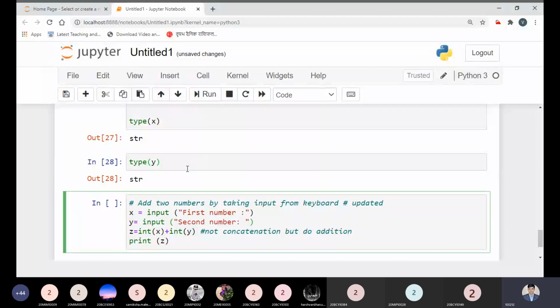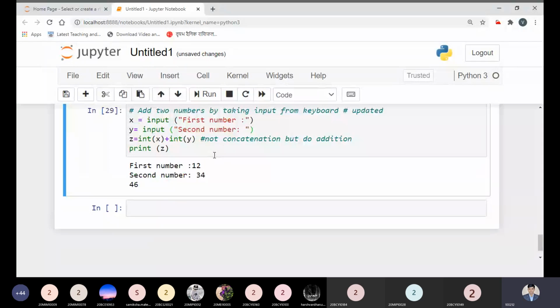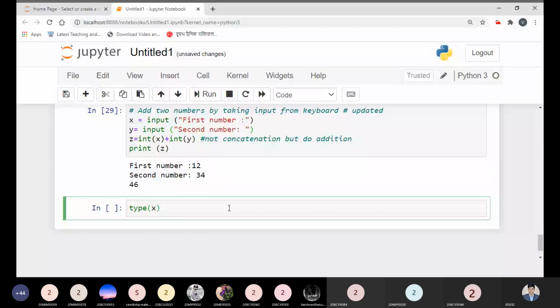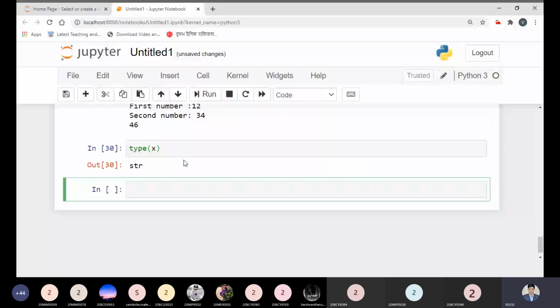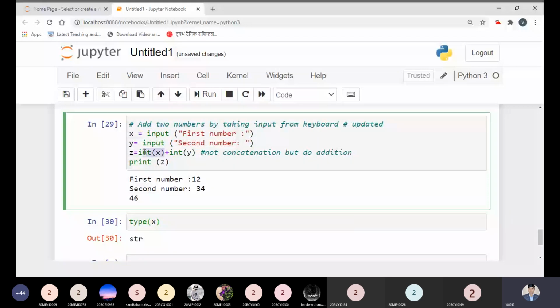Now I'm just changing it. See, for the first number I'm taking 12 once again, and 34, the same values. Now 46 will come. Is it clear to all? Now, what is the type of x? It is a string, but it is transformed by the int function. After the string is converted into an integer, 12 will come here. Then y will be converted, it comes in as the string 34, and will transform into integer form.